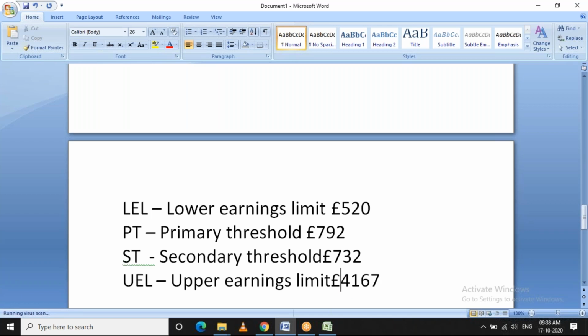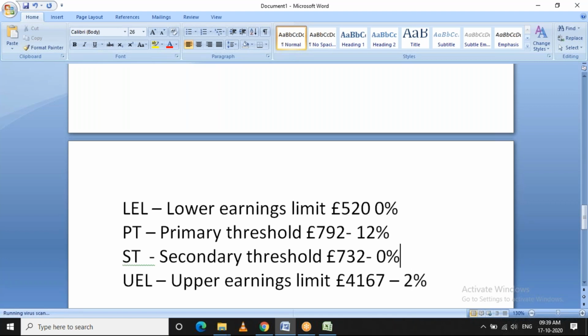So your earnings will be segregated into these slabs and then percentages will be applied. For example, if it is A, up to here 0% will be calculated, and for the primary threshold 12%, and here it will be 2%.